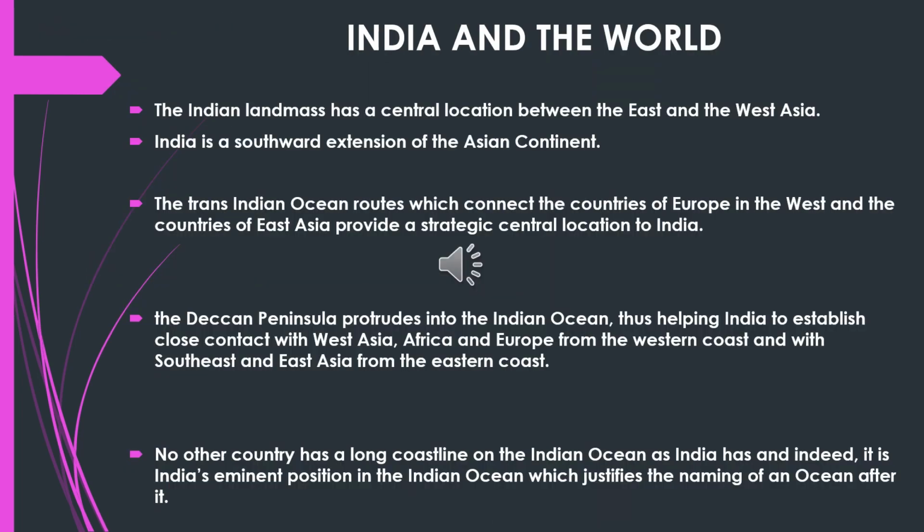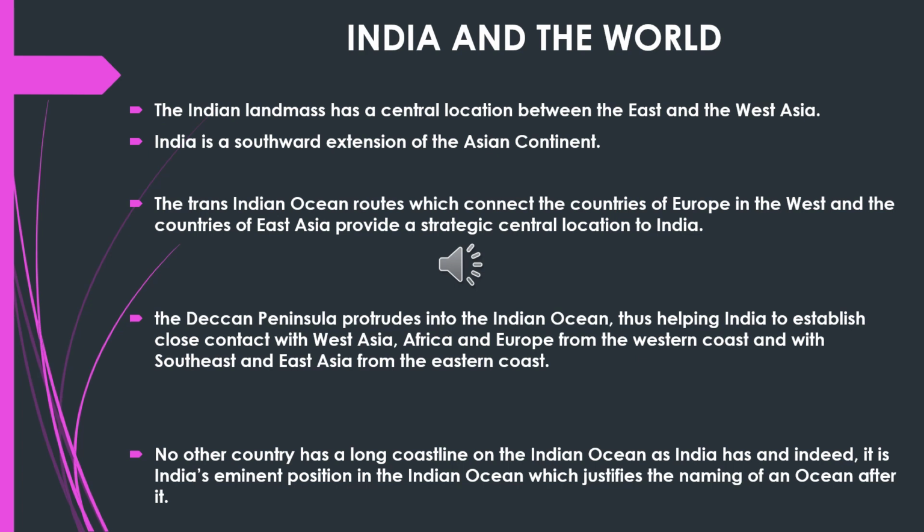Now, in this slide, we are going to have a look at how India is connected with its neighboring world. It occupies the south central location of Asia. The trans-Indian Ocean routes connect the countries of Europe in the west and the countries of East Asia and provide the central location to India.